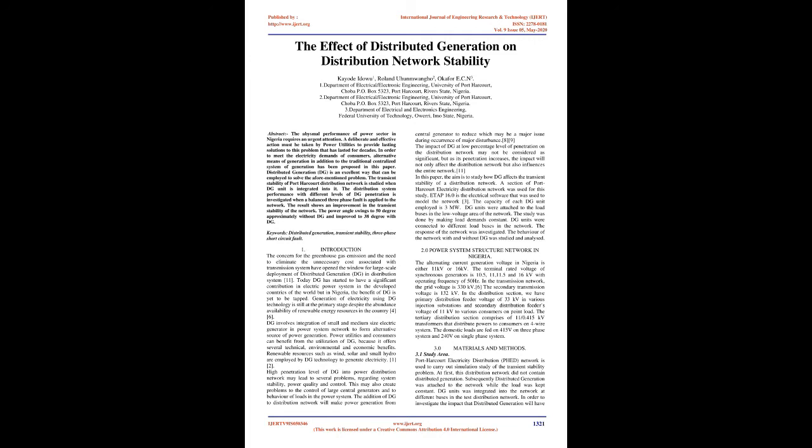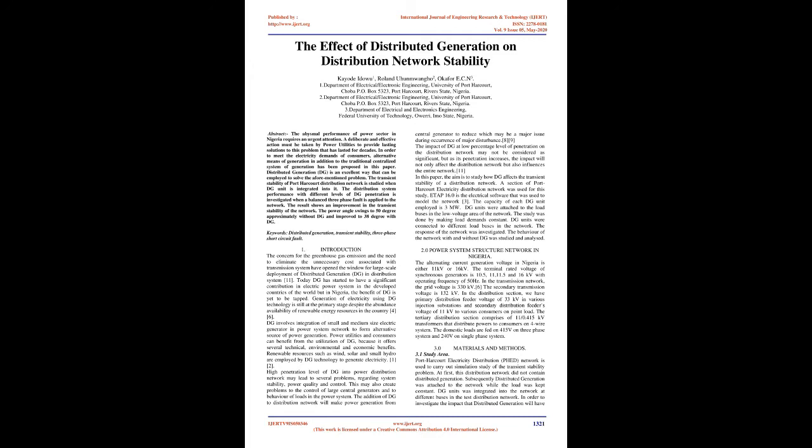The transient stability of the Port Harcourt distribution network is studied when a DG unit is integrated into it. The distribution system performance with different levels of DG penetration is investigated when a balanced three-phase fault is applied to the network. The result shows an improvement in the transient stability of the network. The power angle swings to approximately 50 degrees without DG and improved to 38 degrees with DG. Keywords: distributed generation, transient stability, three-phase short-circuit fault.